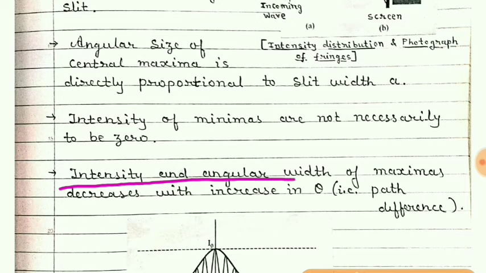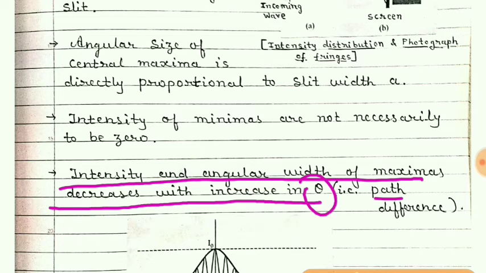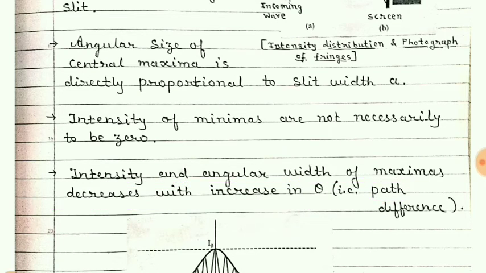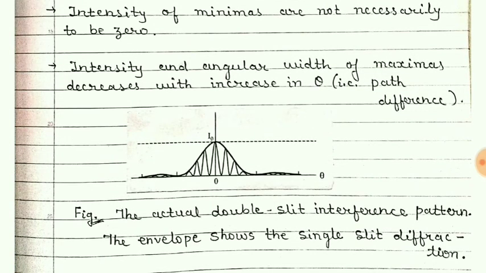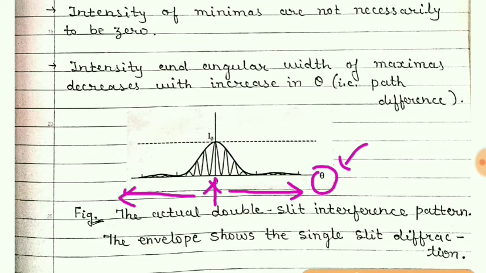Intensity and angular width of minimas decreases with increase in theta. That is path difference. That means from the center, if you move along this side or along this side, the angle will increase. And so what will happen?